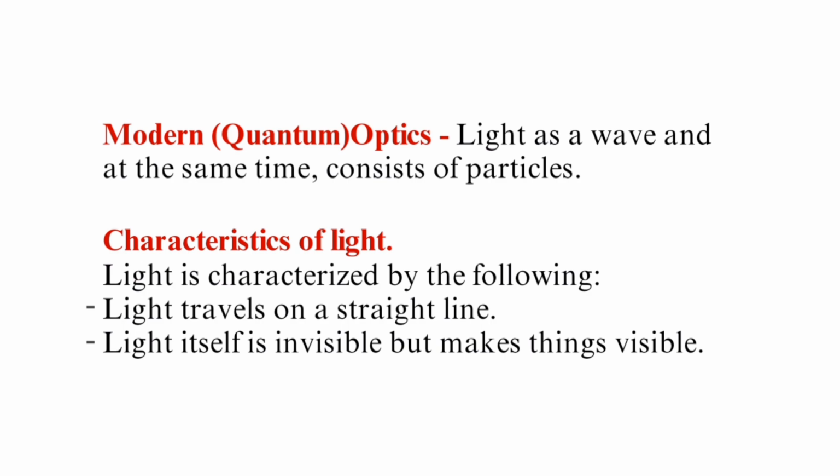Also, light itself is invisible, but makes things visible. You would agree with me that you cannot see light. It is invisible, but when it shines on an object, it makes it visible. So that is another characteristic of light.